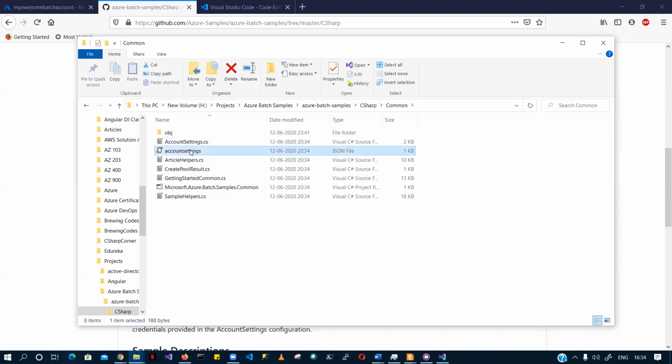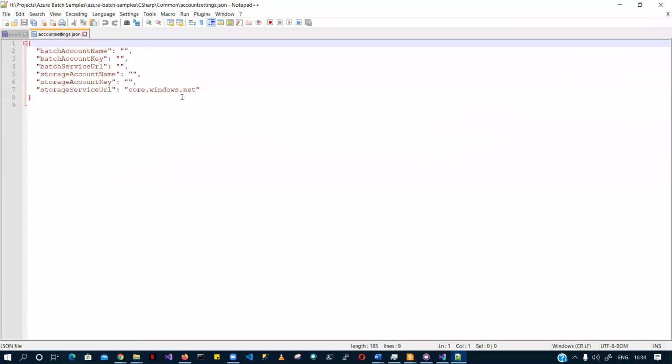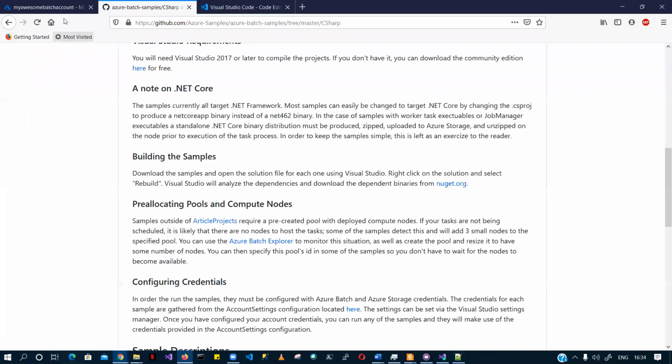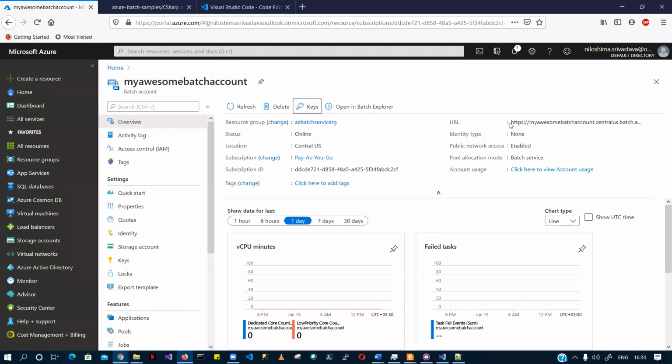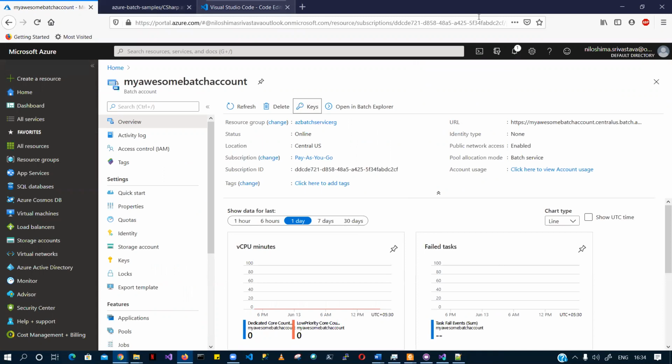There is also an account settings.json. Let me open it in Notepad++ so that you can see. This is where you put your batch account name, your batch account key, your service URL, your storage account name, storage account key, and the fully qualified URL which you created when you created your batch account. This is the URL, and these are the keys: your primary access key, your storage access key, and your storage account name. That is how you put it.